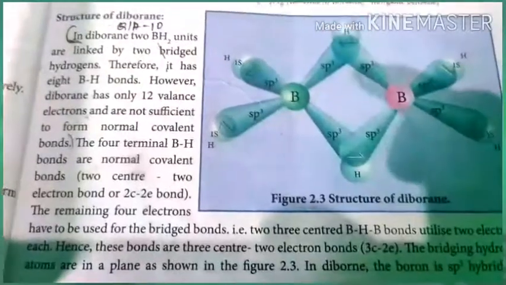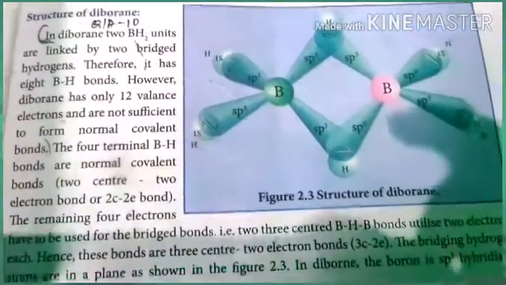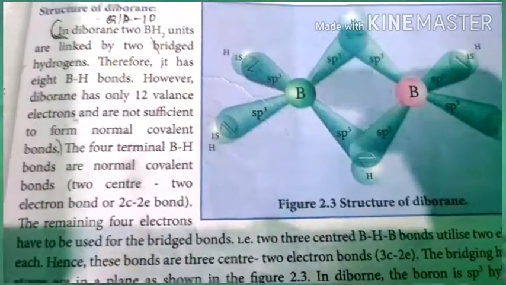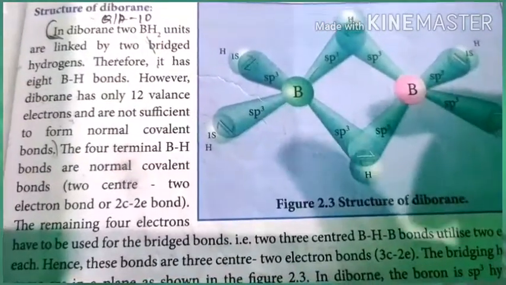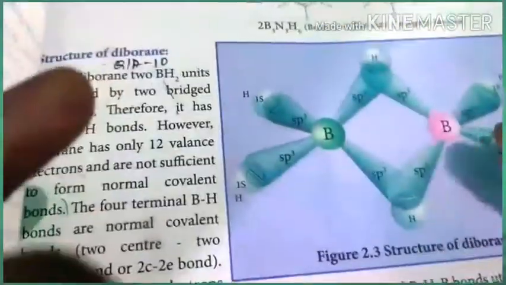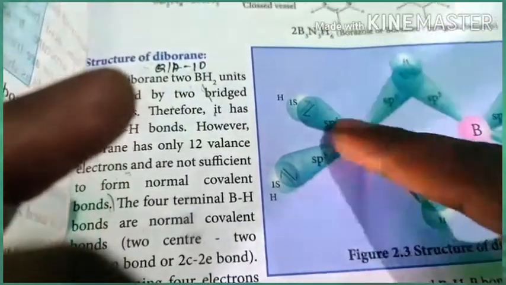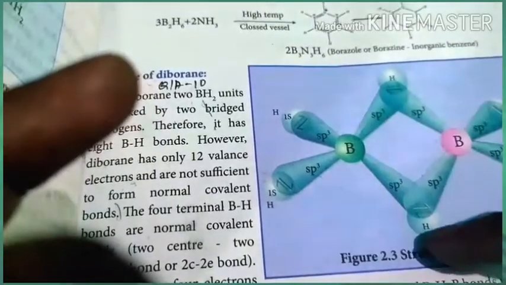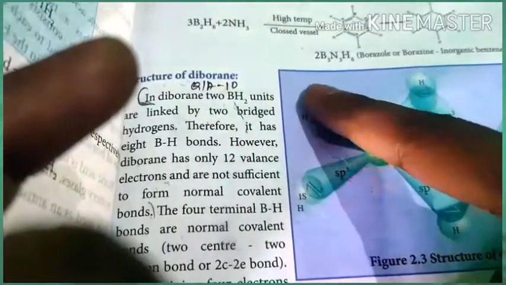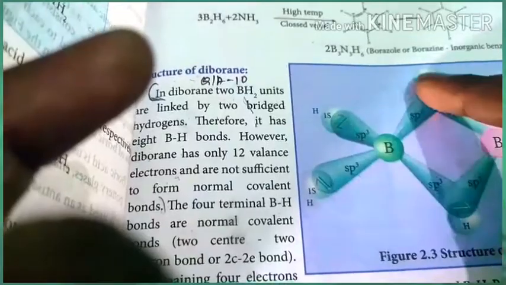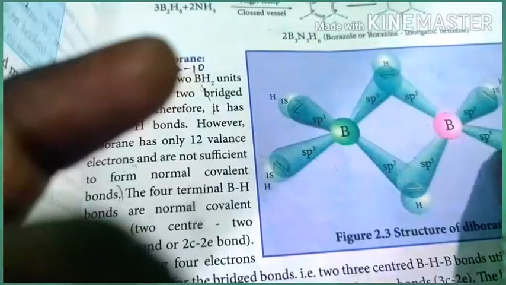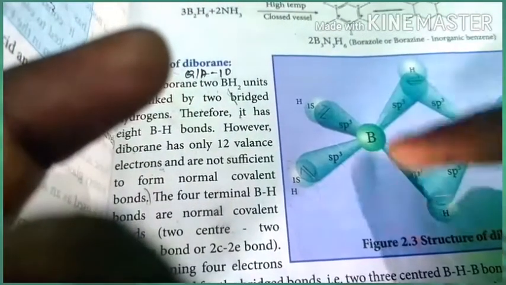So now we are going to discuss the structure of diborane. Just look at the structure carefully, because whatever information we get from the structure is an important 3 mark question. Here there is one boron, and here another boron, with 2 hydrogens on each side, and one hydrogen above and one below. These are called terminal hydrogens, and the others are called bridging hydrogens. In the diborane molecule, 4 terminal hydrogens and 2 bridging hydrogens are there.